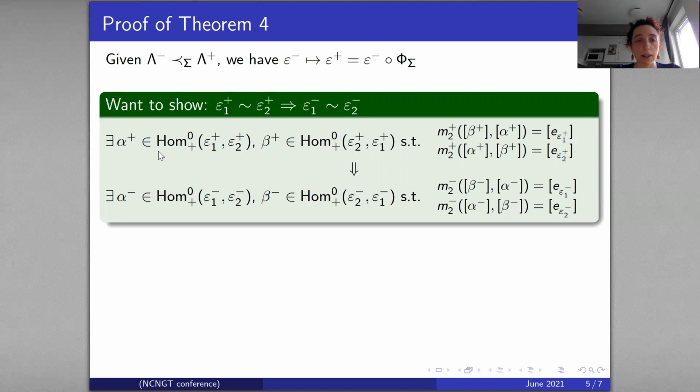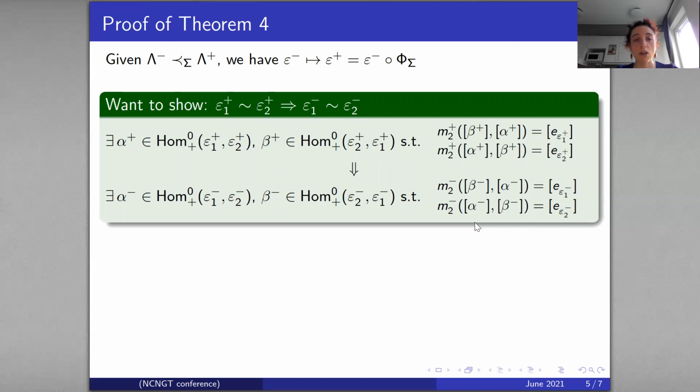Explicitly, with the definition, if there are two cocycles alpha plus and beta plus in hom of epsilon 1 plus, epsilon 2 plus, and hom of epsilon 2 plus, epsilon 1 plus, such that the products of the cocycles give the units of epsilon 1 plus and epsilon 2 plus respectively, we want to prove that there are cocycles alpha minus and beta minus such that these relations are satisfied too.